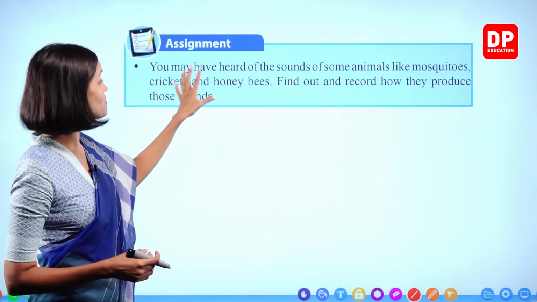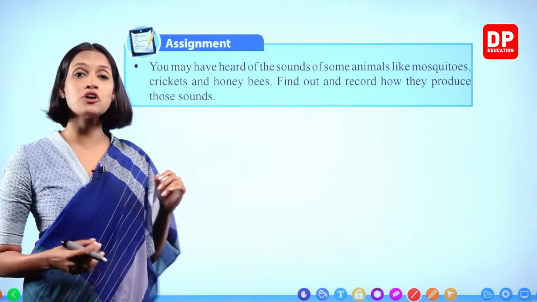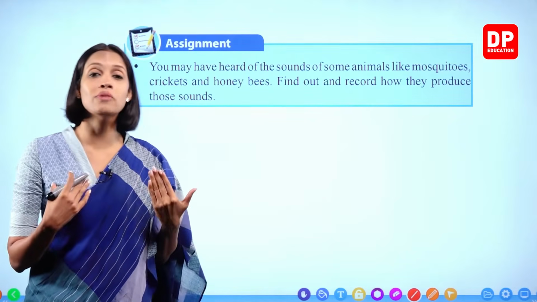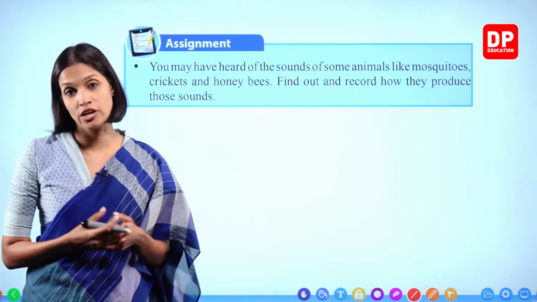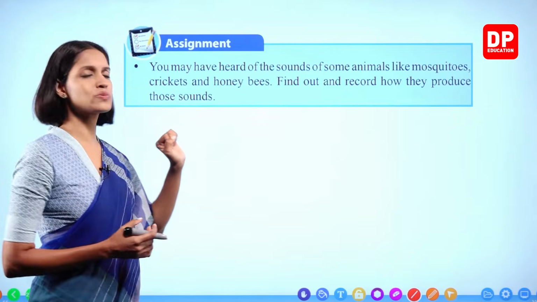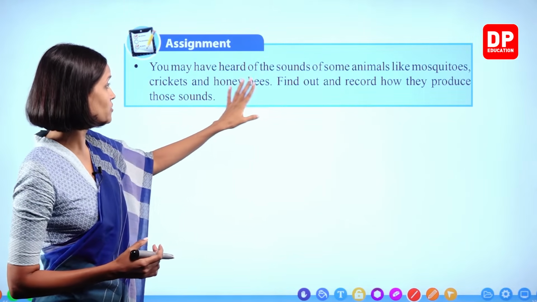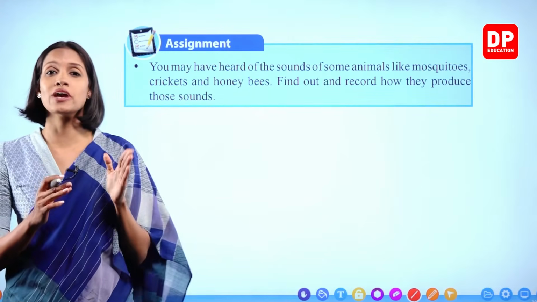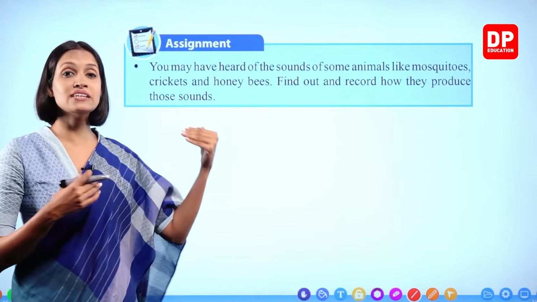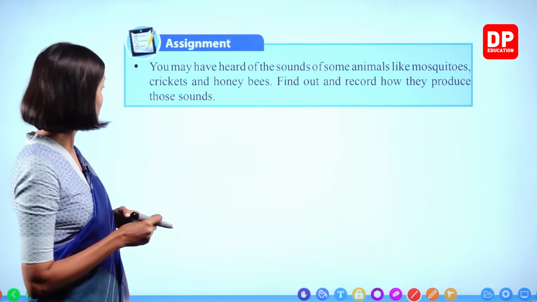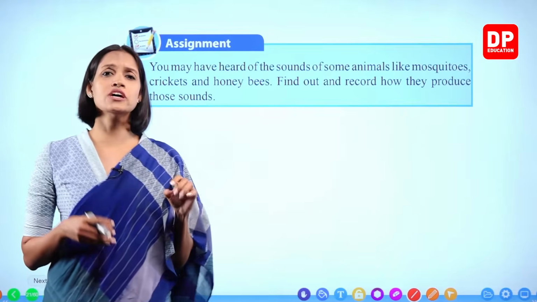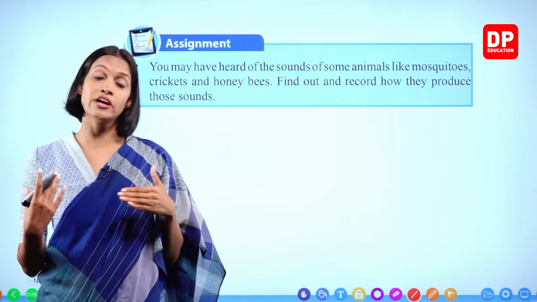Because these examples, like how the sound is produced by these animals, are not given in the textbook. Therefore, you have to read articles. You have to read more about these type of things in order to gain knowledge. Right, children? So, do you have any idea how these animals produce sound? When you make a report like that, find out and record how they produce those sounds. You can make a small booklet or a report. You can get the help of the articles published on the internet as well. Now, when you consider honeybees and mosquitoes, how do they produce sound, children? When you read, you will find more and more examples.